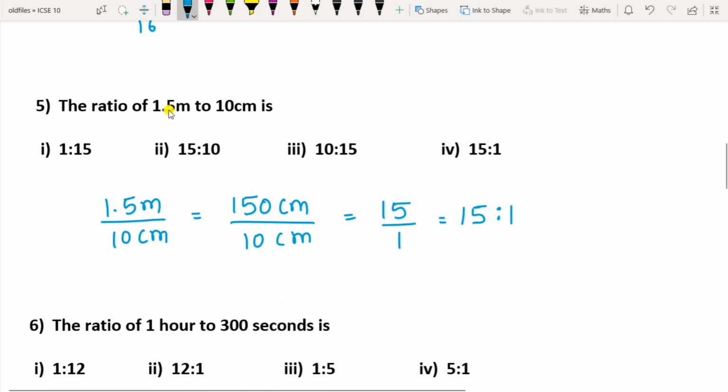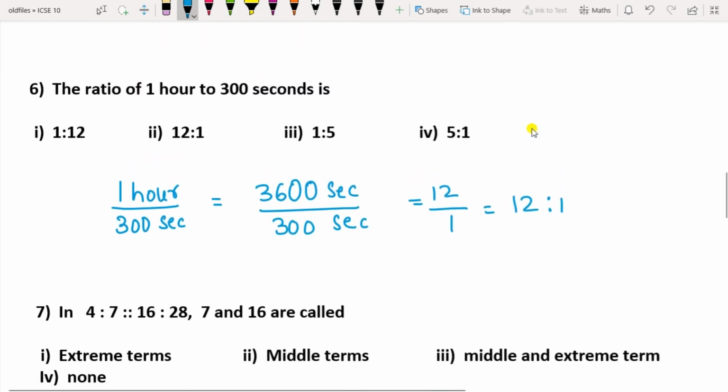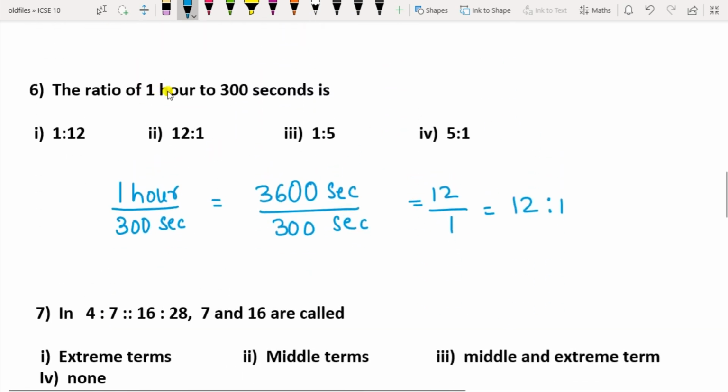The ratio of 1.5 meter to 10 centimeter: the units are different here. Convert them to the same unit and then do the cancellations. You get the answer as 15:1. So option 4 is the correct choice. The ratio of 1 hour to 300 seconds is, so 1 hour means 3600 seconds upon 300 seconds, that is equal to 12/1. So option 2 is the correct answer.